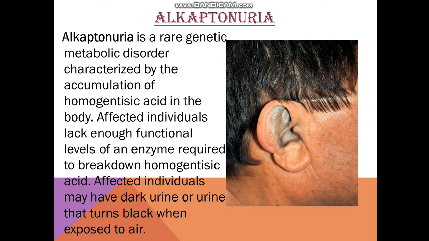Alkaptonuria is a rare genetic metabolic disorder characterized by the accumulation of homogentisic acid. When the homogentisic acid is not broken down, then obviously it will accumulate here and there in the body. The common place of accumulation is the cartilages, and the cartilage becomes dark in color, like you can see in the picture. Another symptom which I told you was that the urine turns dark when exposed to air. Clear? So these two symptoms and the cause you need to learn.